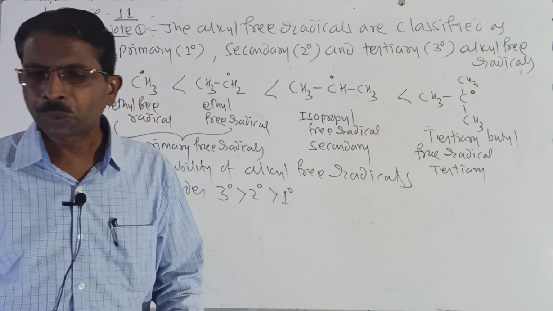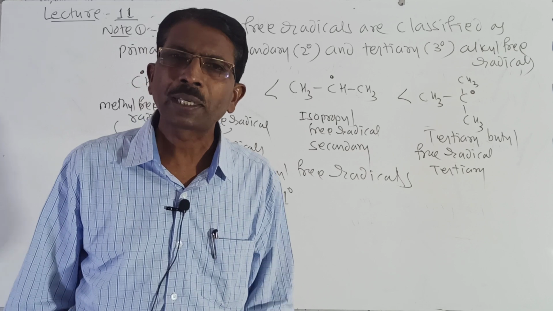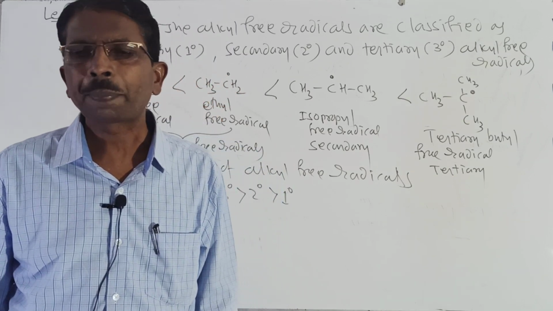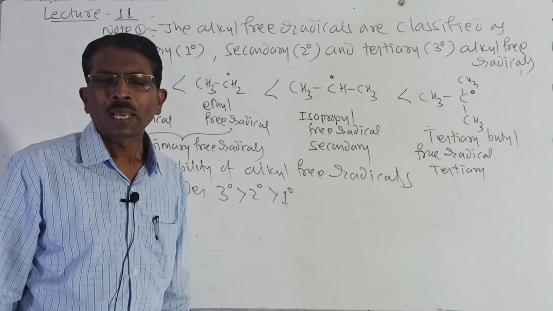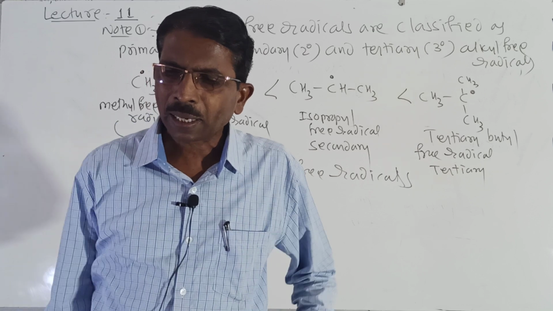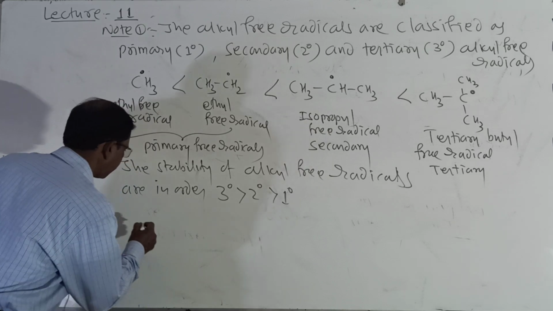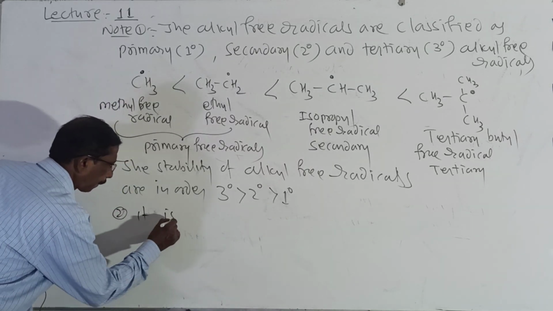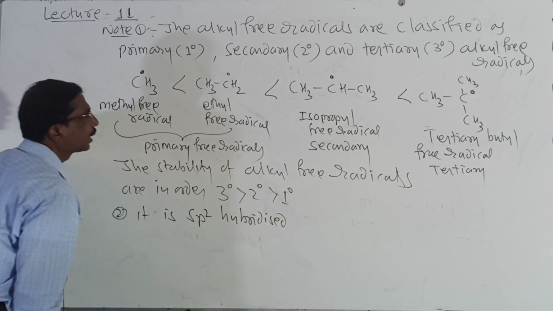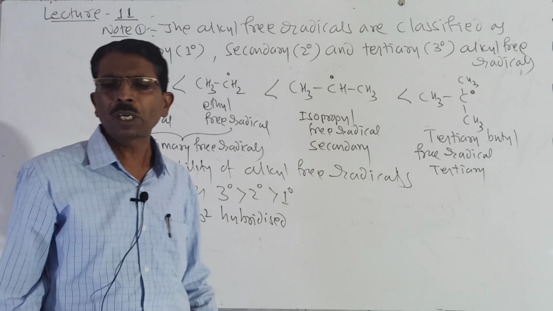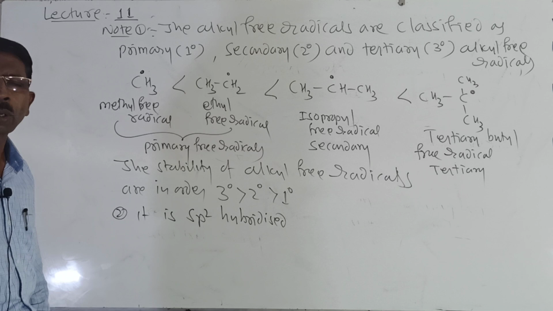And here remember students, they may ask in the CET exam which type of hybridization takes place here. What is the type of hybridization? Remember, the alkyl free radical having an unpaired electron is sp2 hybridized. It is sp2 hybridized. It is about homolytic fission. Then let us see heterolytic fission.